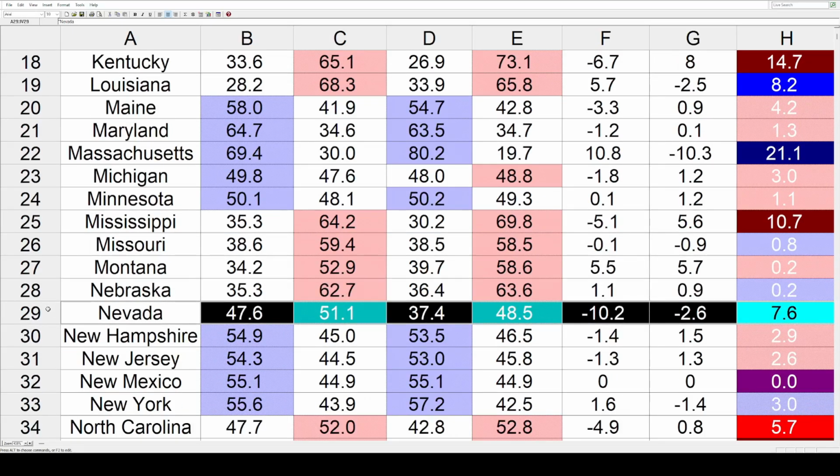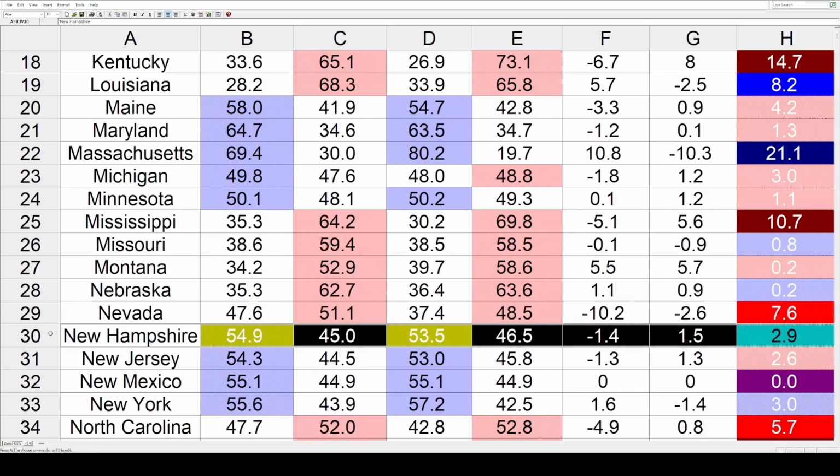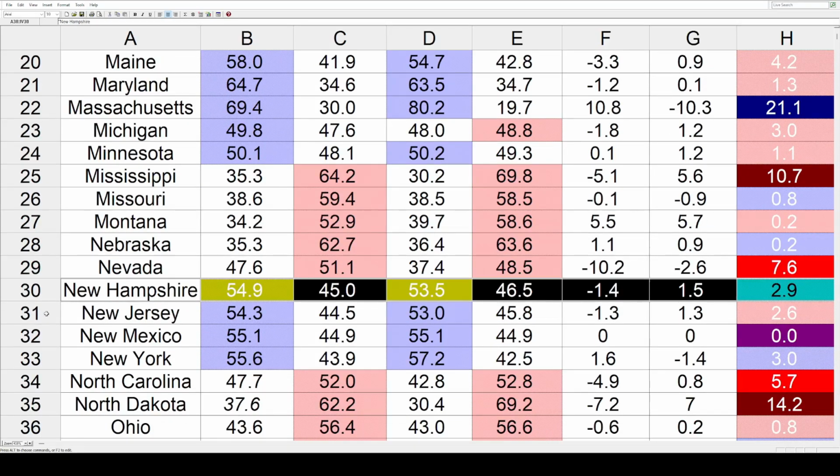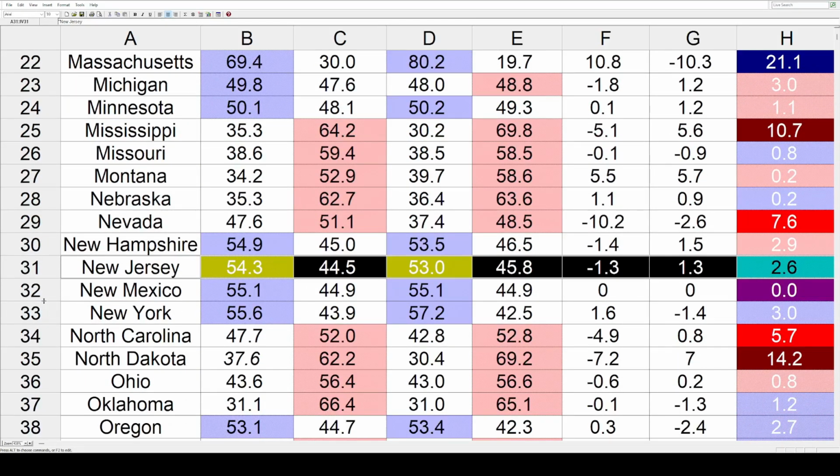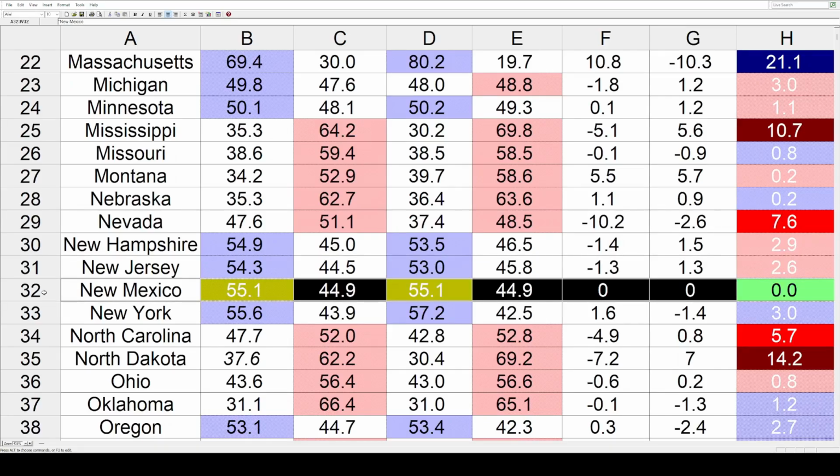In Nevada, that had a big shift toward the Republicans. Again, a lot of that is going to be because of third-party candidates running instead of a Democrat in one of those House races. New Hampshire toward the GOP by 2.9. New Jersey by 2.6. And let's give some credit here to New Mexico. Looks like the exact same margin for both parties in both years. That comes out to 0% movement in either direction.